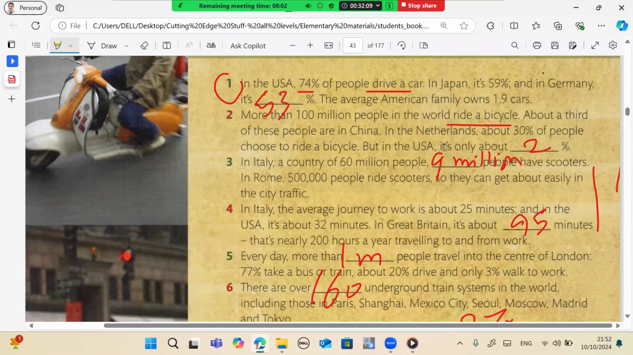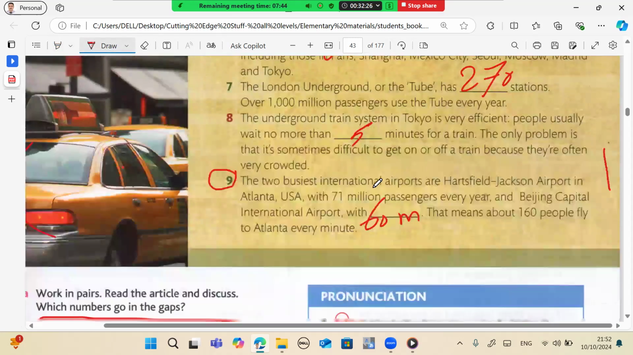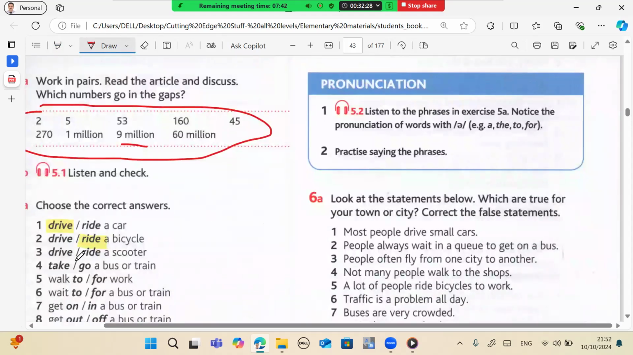Not bicycle, number 2, it's one. They have scooters in Rome. Yes, have scooters and ride scooters, like this. So have scooters and ride scooters. Okay, so here, ride a scooter.